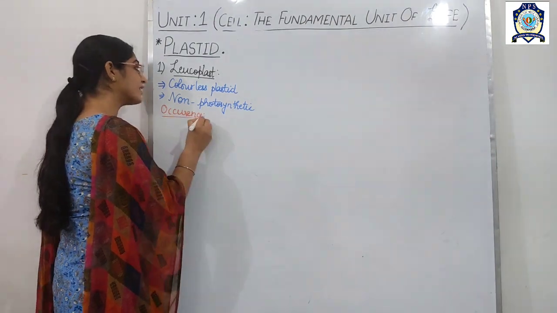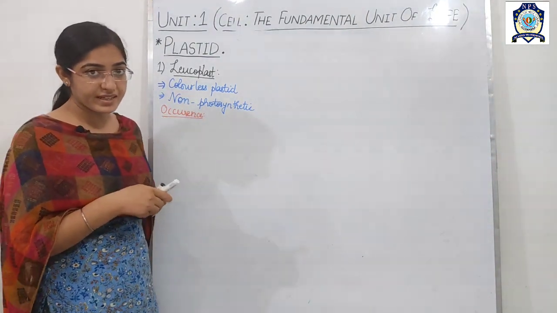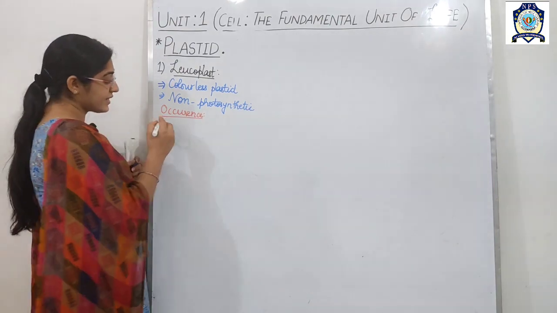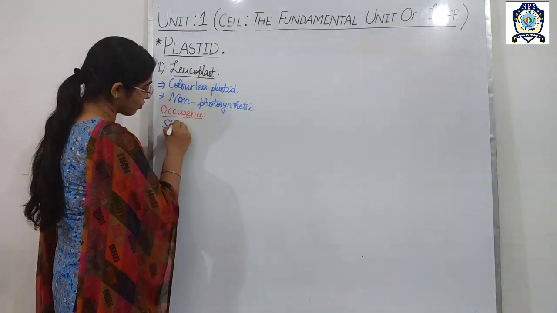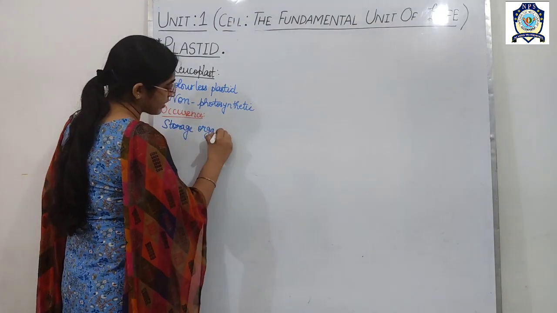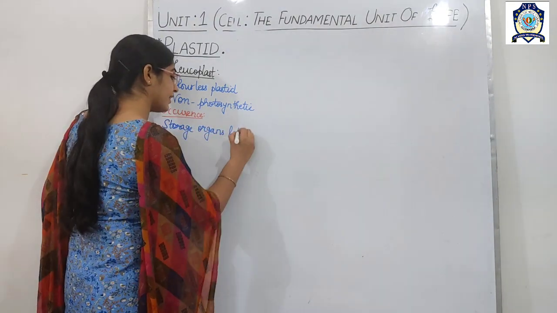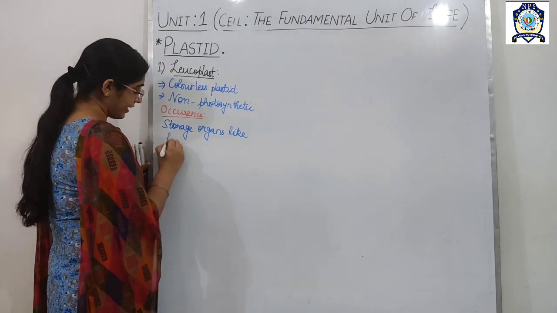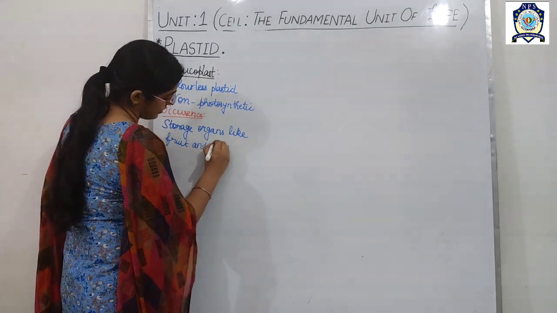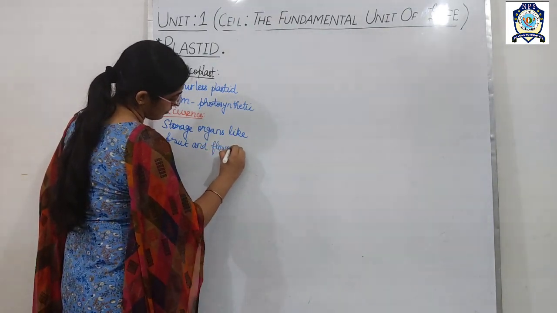If we talk about its occurrence, where these leucoplasts are present, they are present in the storage organs like fruit and flowers.